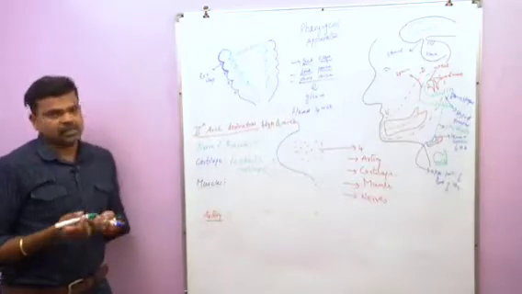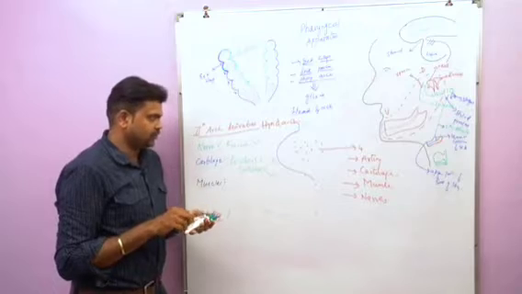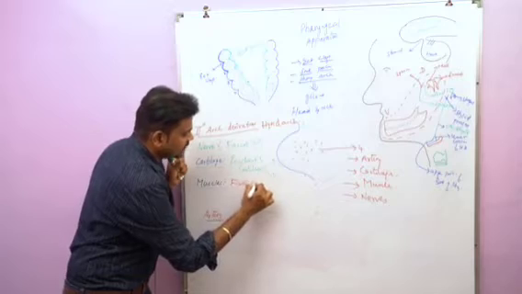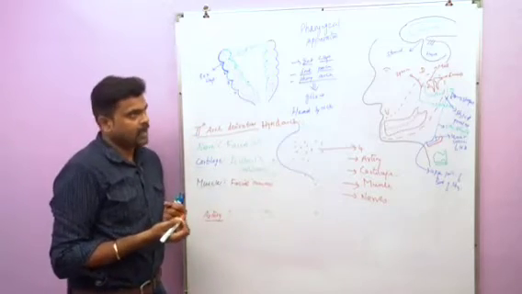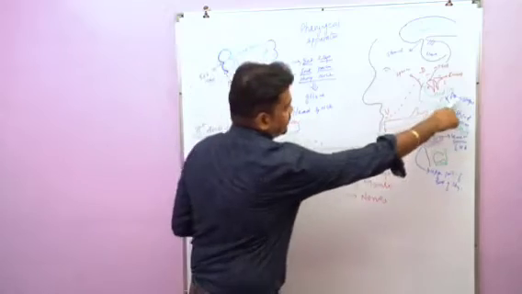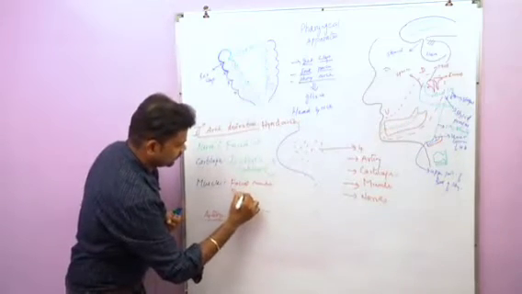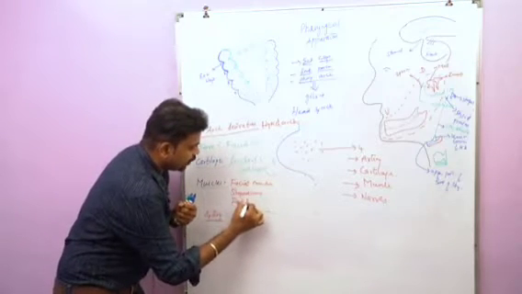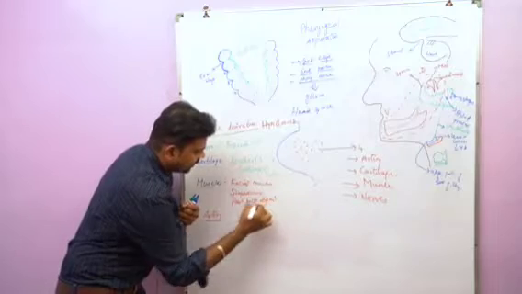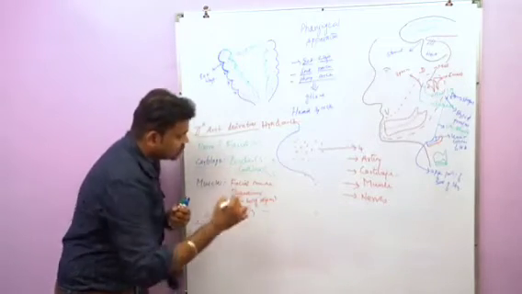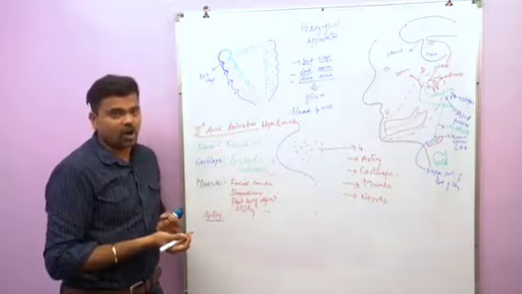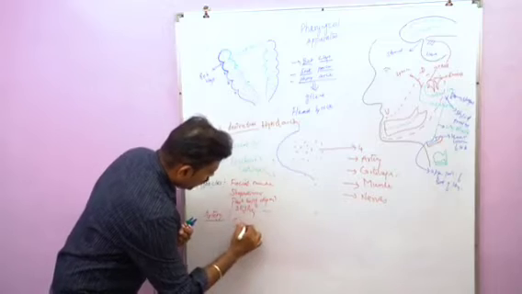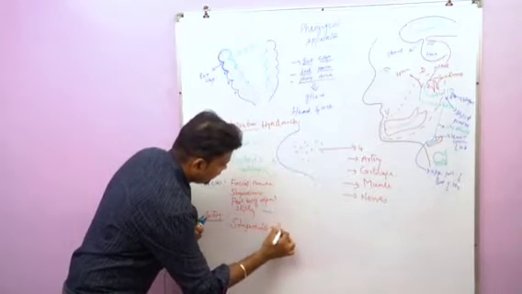Next we'll see about muscles. So what are the muscles which arise from the second arch? So this is the facial nerve, so automatically all the facial muscles are derived from the second pharyngeal arch. And one more muscle, the stapedius muscle, arises from the second arch. One more muscle, there will be the posterior belly of digastric and stylohyoid muscle. So these are the muscles which are derived from the second pharyngeal arch. Next we'll go for artery. The stapedial artery arises from the second pharyngeal arch.